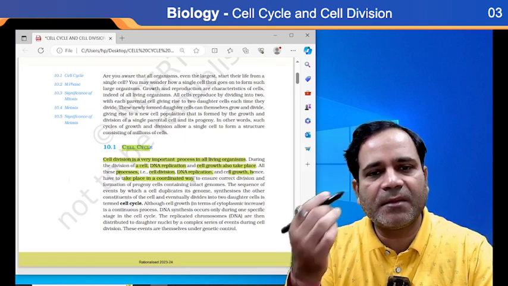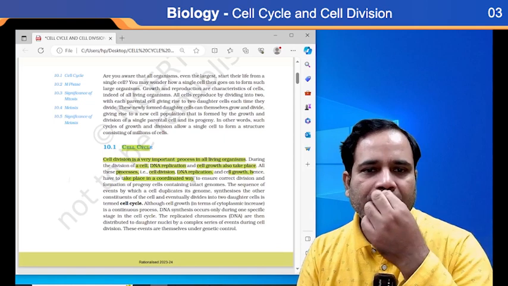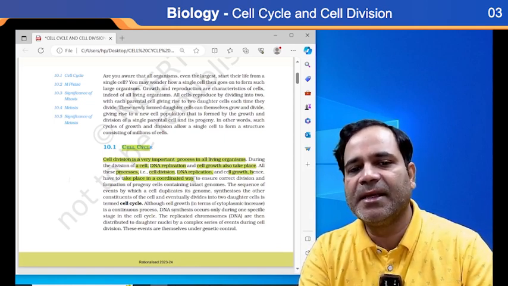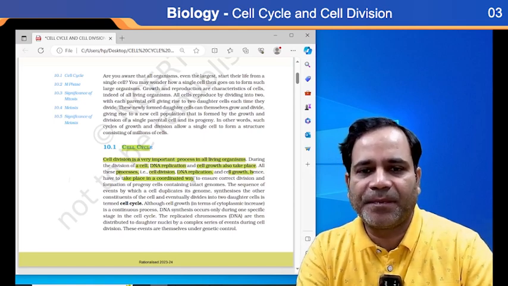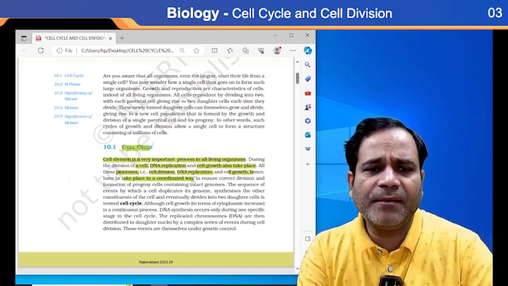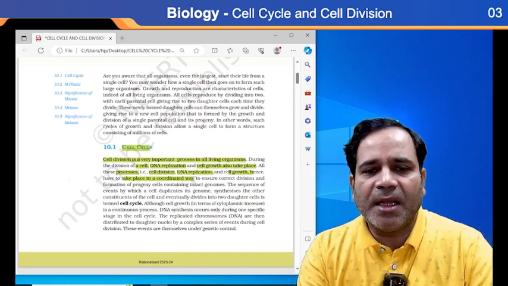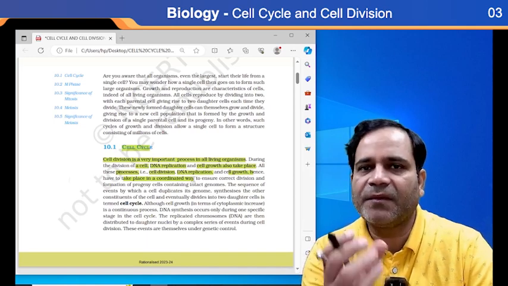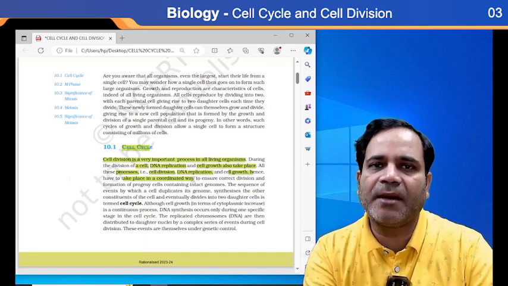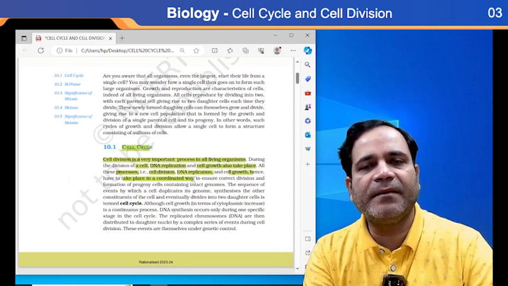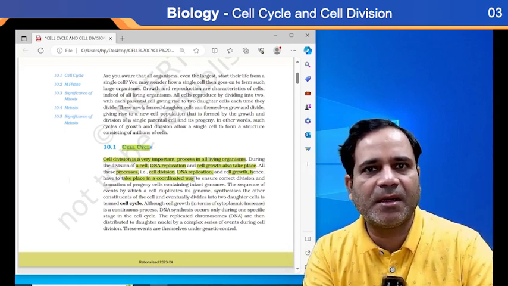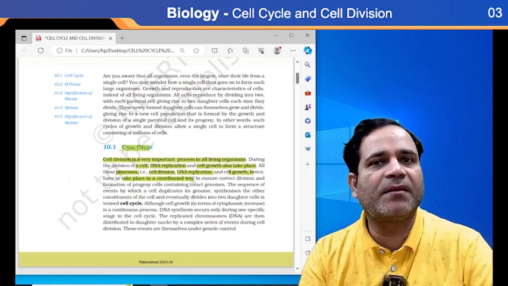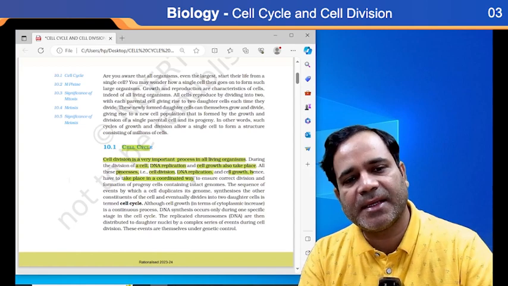So which one takes place first? Here is the correct sequence of correct divisions and the formation of progeny cells containing intact genome. So when I'm saying it eventually divides into two daughter cells, that is termed the cell cycle. First the size of the cell grows, then after that comes division. And division first starts with the division of the nucleus, known as karyokinesis. And then after that the division of cytoplasm, known as cytokinesis, my dear.